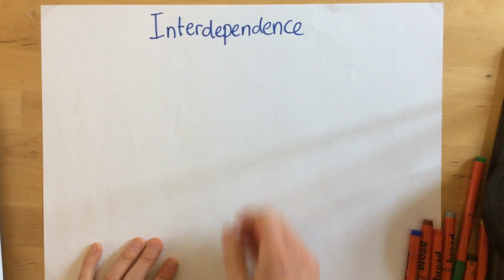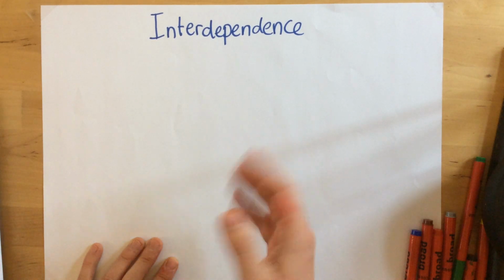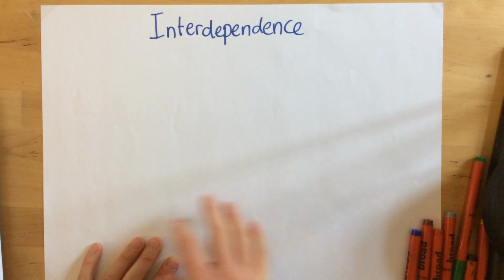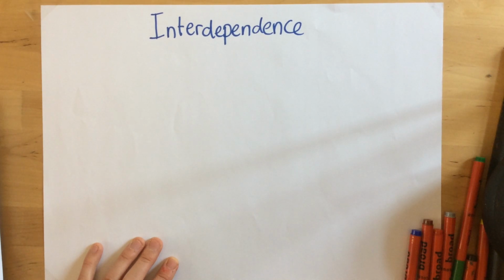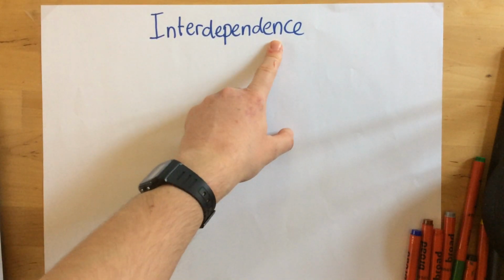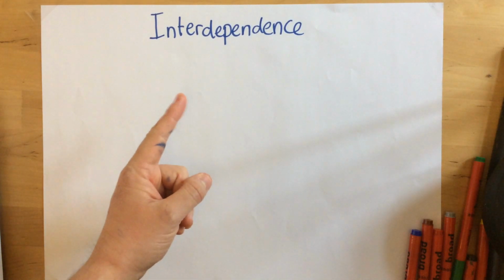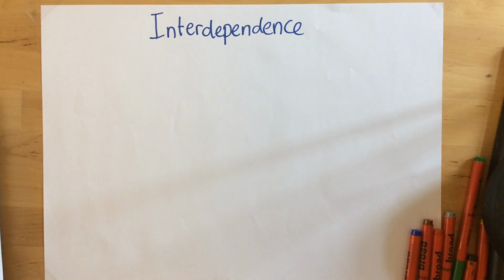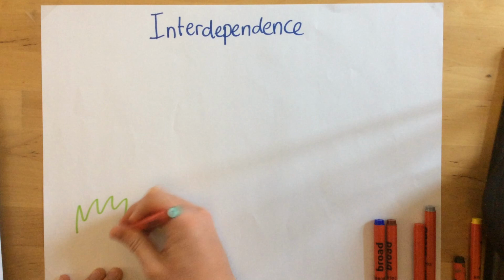Okay, today I'm going to talk to you about interdependence. Organisms, that means living things, depend on each other for things like food and shelter in order to survive. And this is what interdependence means. It basically means if there's a change in a population of one species, it will have a knock-on effect on another species. Now, to illustrate this, I'm going to draw a simple food chain.